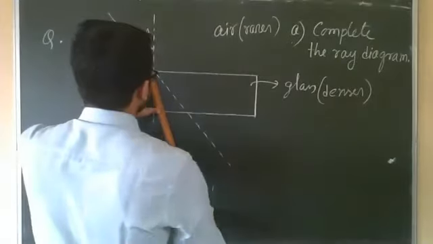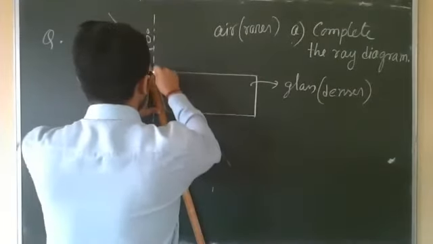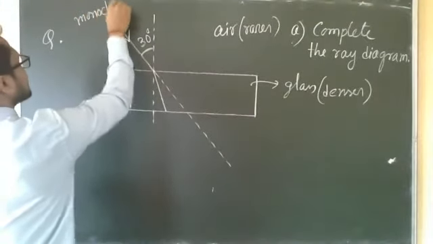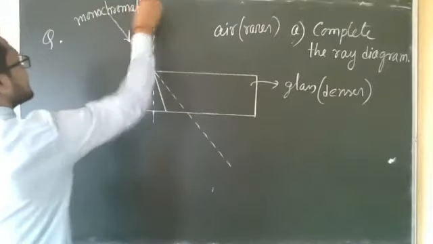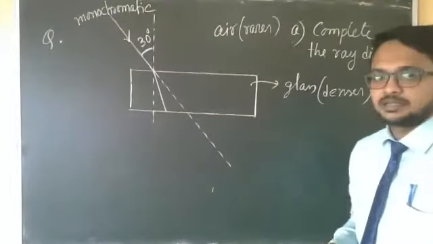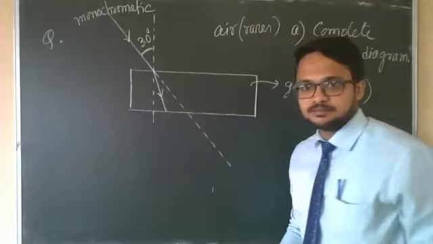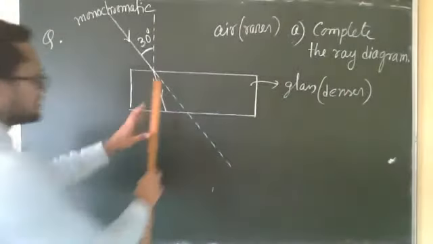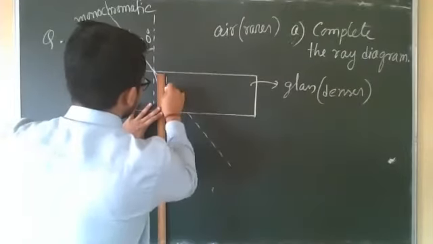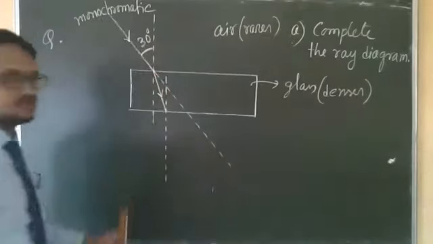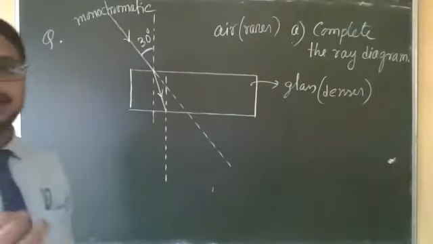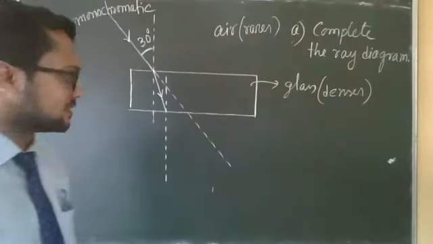So towards the normal. Here it is only a monochromatic ray. Monochromatic means what? Who can tell? Monochromatic means a single ray, right? Single ray means single color. We can say single color or single wavelength.